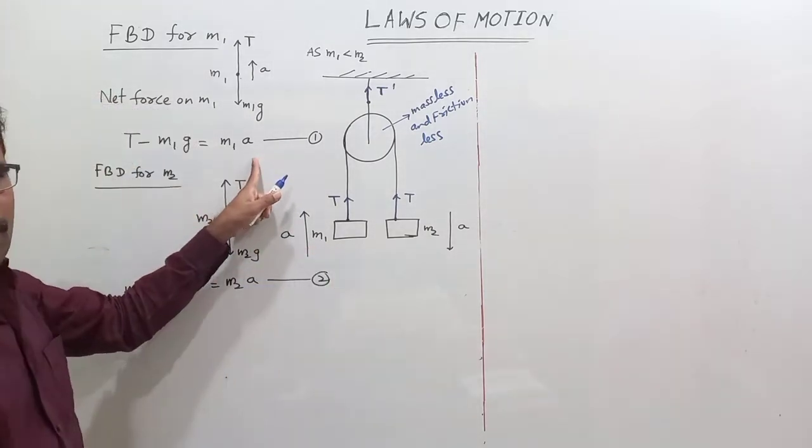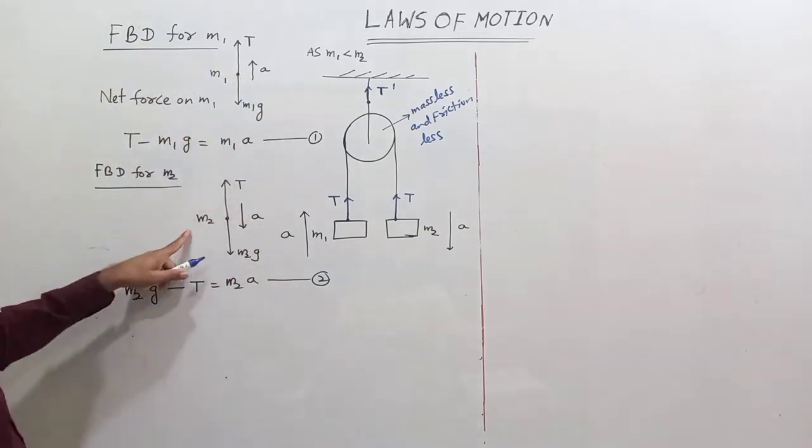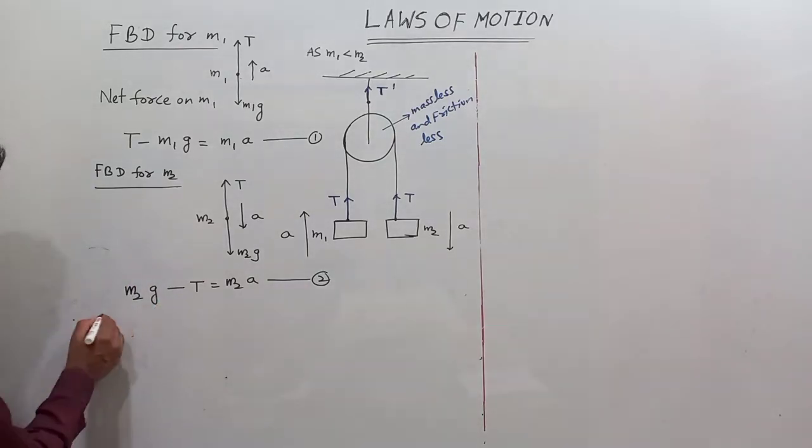From equation 1 we have T minus M1G equals M1A, and from M2 we get M2G minus T equals M2A.